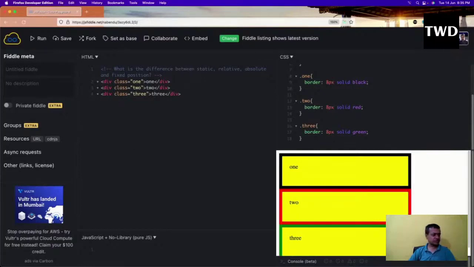Now see, by default static means the natural flow. So what is position relative?